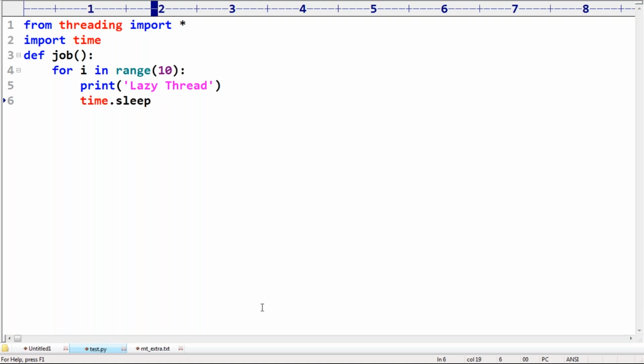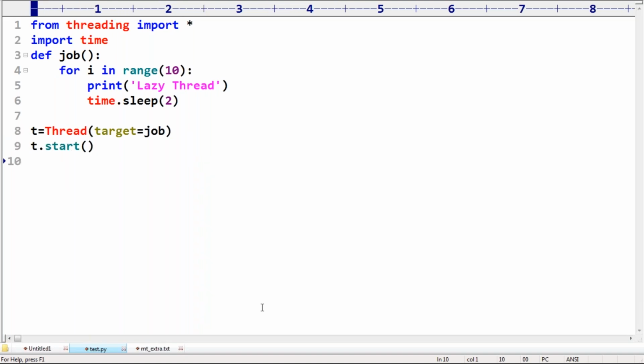Then time.sleep(2), sleeping for 2 seconds. So for i in range(10), print lazy thread, time.sleep(2). Now t = Thread(target=job), and then t.start(). Next, I'm taking time.sleep in the main thread.